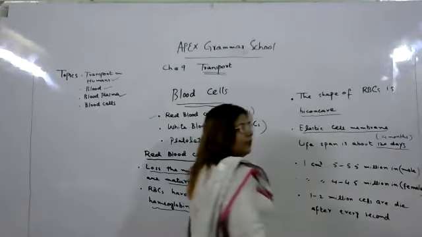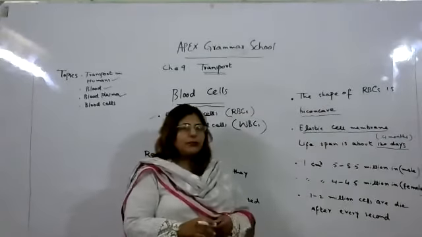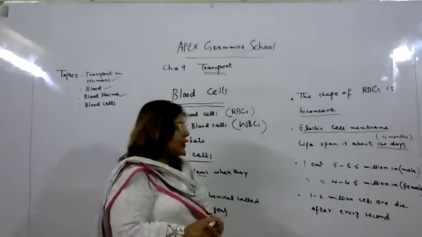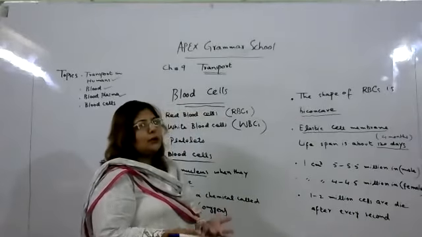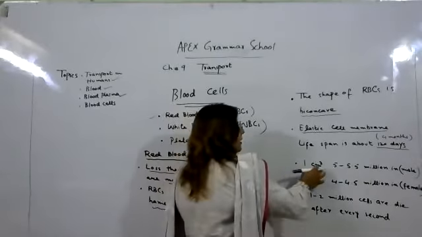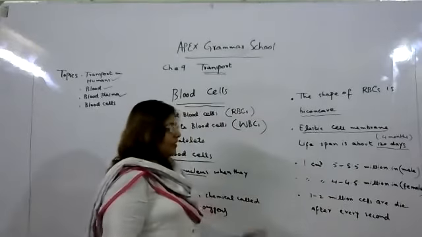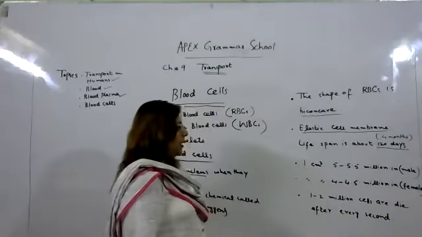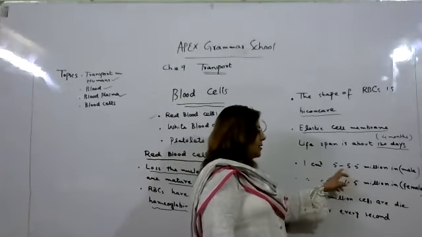Red blood cells can live in our blood for approximately only 120 days, or 4 months. After 4 months, new red blood cells are produced in the blood. Okay, now in 1 cubic centimeter of blood, how many red blood cells are present?